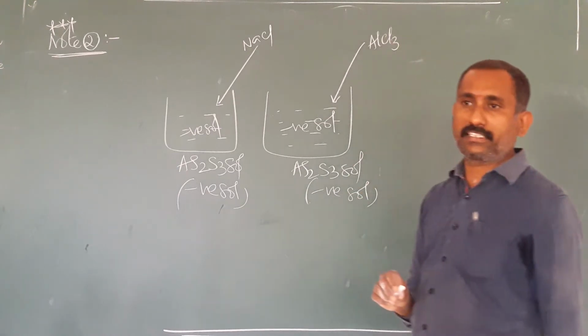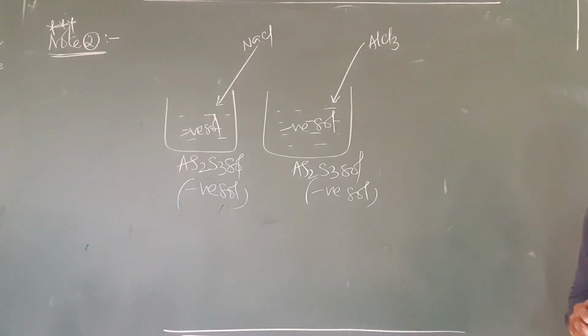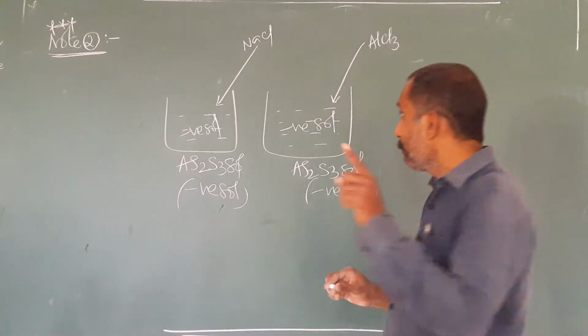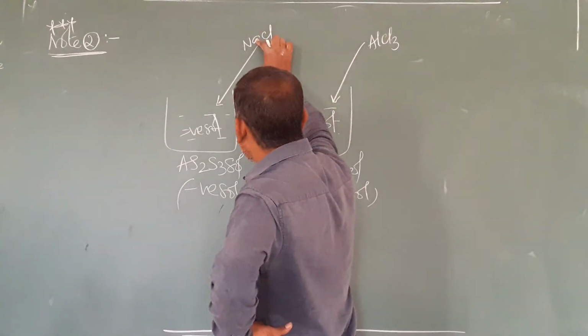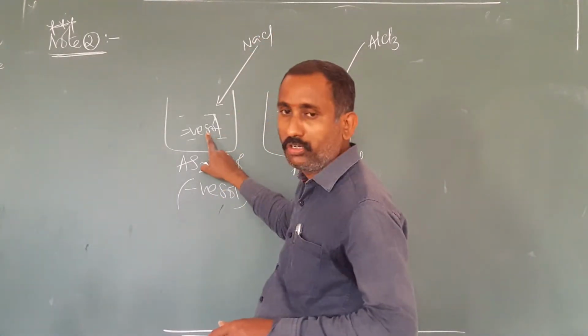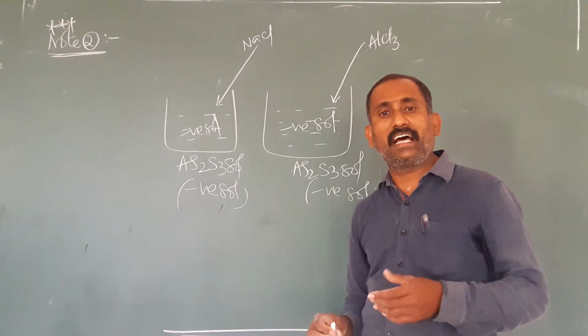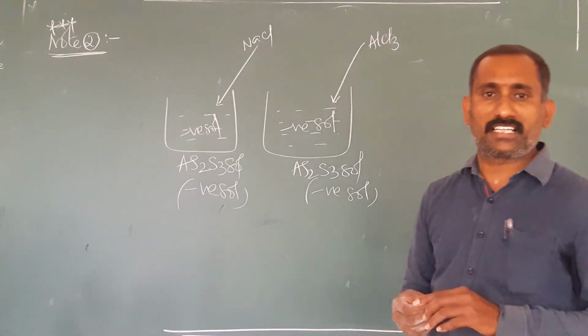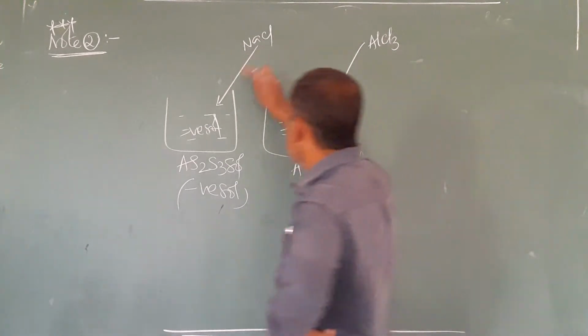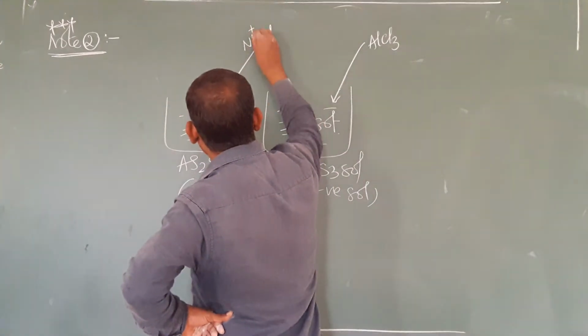Two are the electrolytes, no doubt about it. By the addition of electrolyte, coagulation takes place, because in the electrolyte, the opposite charge ion nullifies the charge of the sol. Whenever charge is neutralized, stability is lost. Hence, they settle down in the form of precipitate. Here, for the negative sol, the opposite ion is Na+.